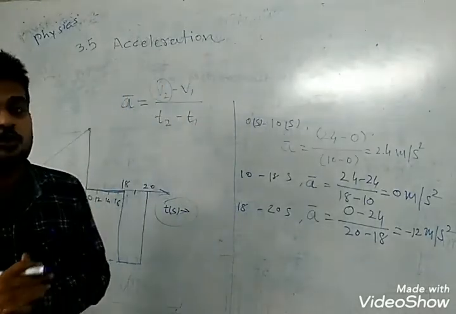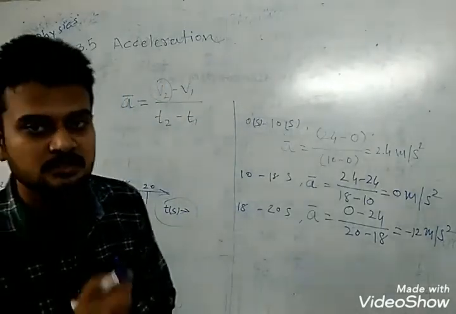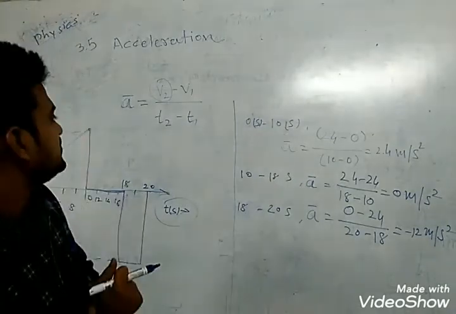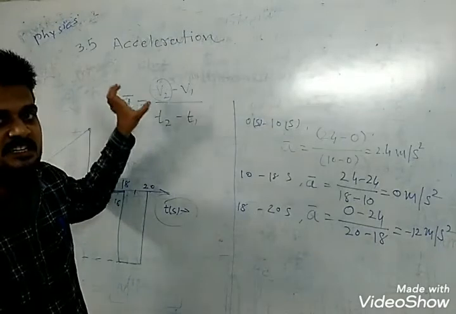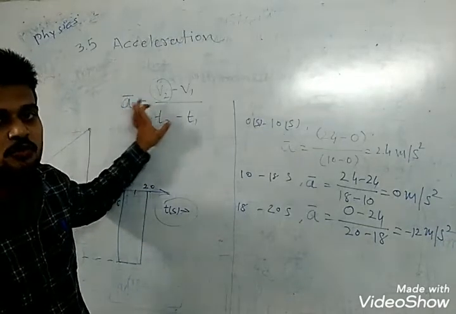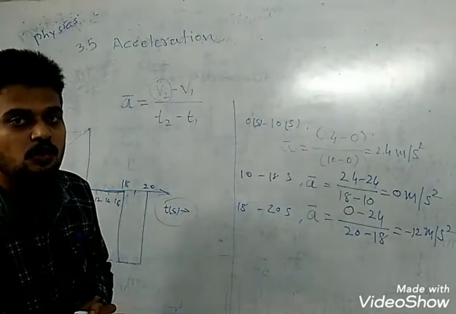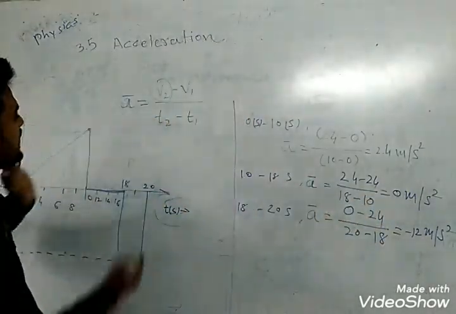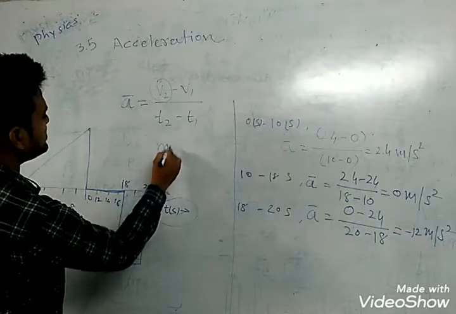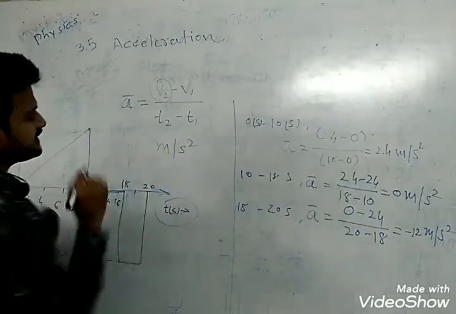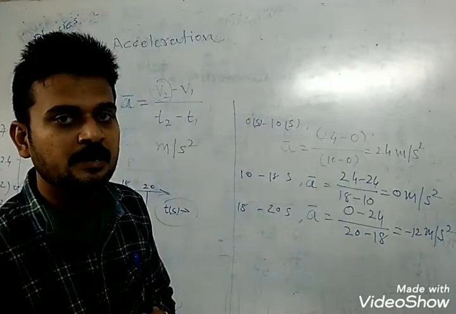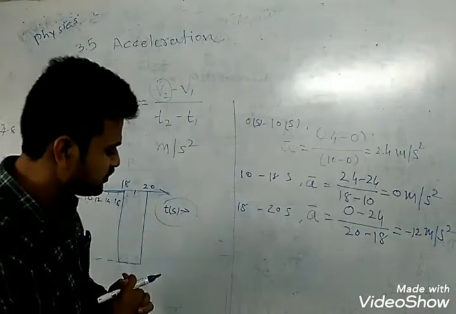Velocity is a vector quantity, so average acceleration is also a vector quantity. The SI unit of average acceleration is meter per second square.